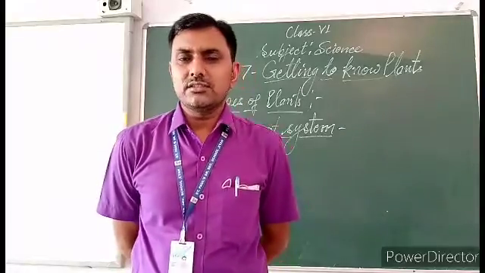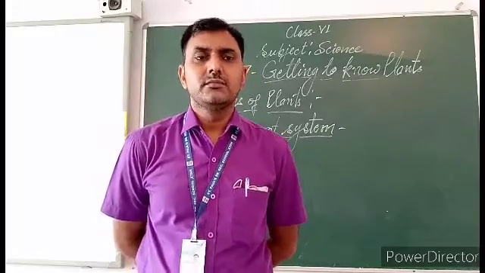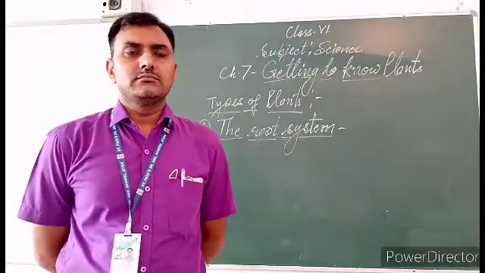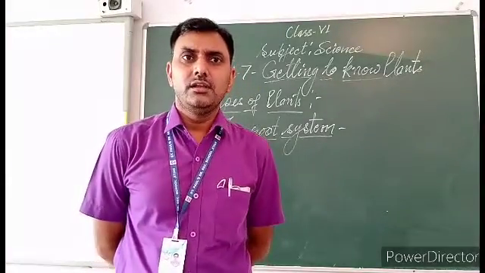With the help of these systems, root system and shoot system, which grow in the soil and outside the soil.